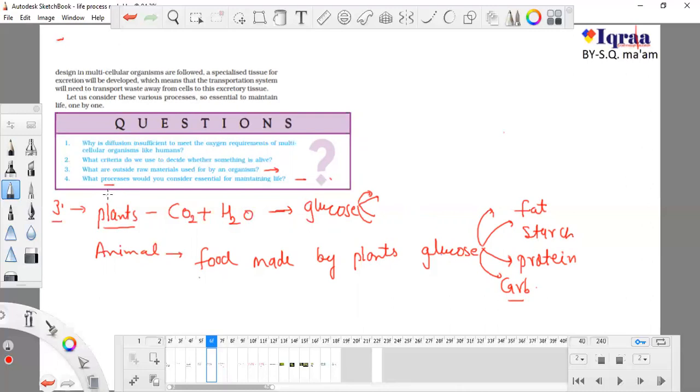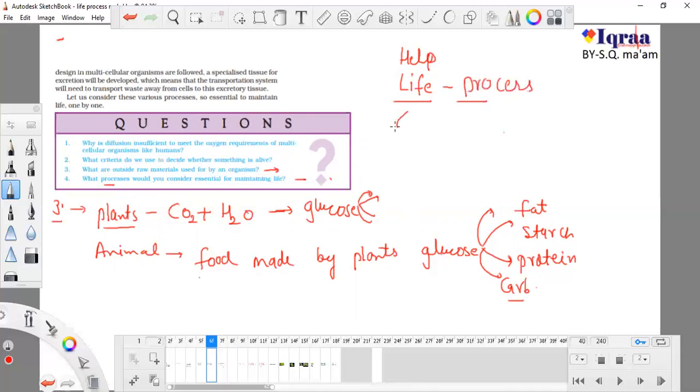Now the next question is, what processes would you consider essential for maintaining life? Okay, now think about our first class. We studied that there are so many types of processes, each and every process which helps us to maintain our life, like our digestion, like our respiration, even sleeping, even secretion of saliva, secretion of sweat, each and every process, excretion, formation of urine, whatever we do to maintain our life. So each and every process which helps us to maintain our life is known as life process.